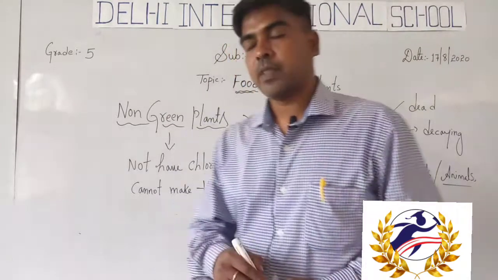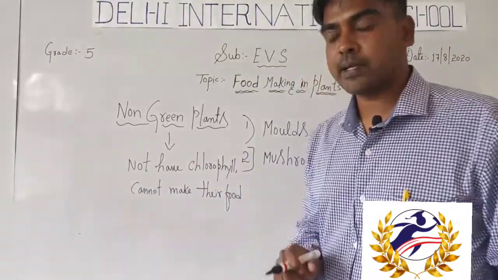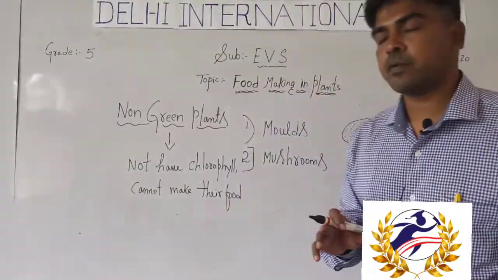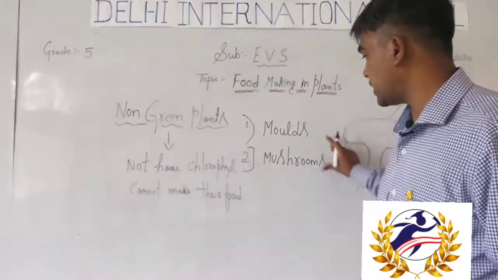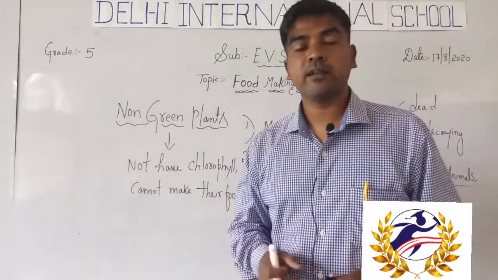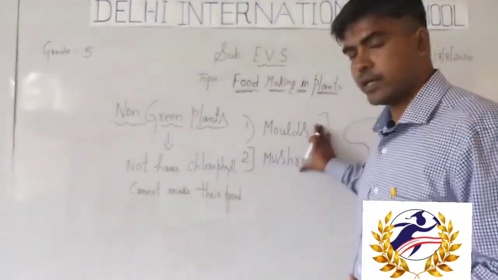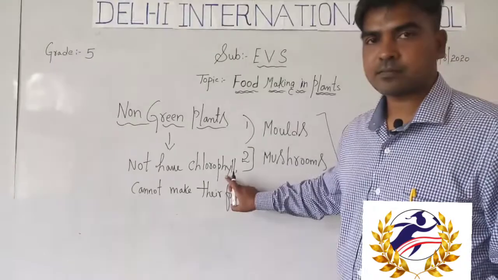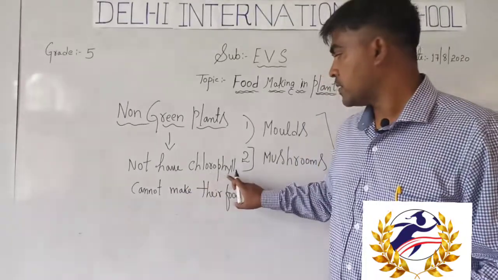Okay, students, now I will move towards non-green plants. Some plants do not have a green color. Such types of plants are molds and mushrooms. They usually appear white in color. Why do they appear white? Because they do not have chlorophyll.